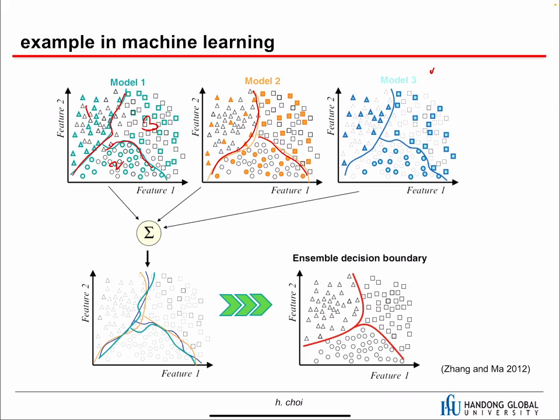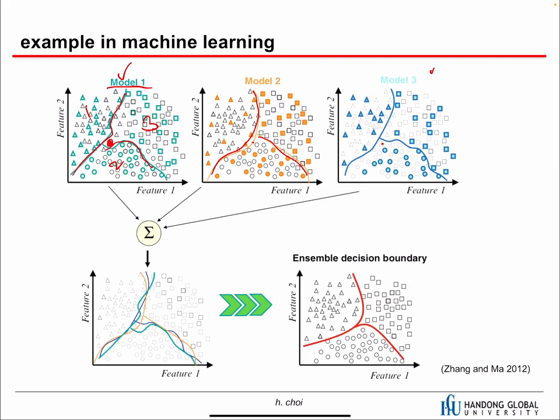But let's look at this example. It belongs to class 3 according to model 1, but in model 2 it belongs to class 2, and in model 3 it belongs to class 2. So even though model 1 says this is class 3, models 2 and 3 say this is class 2. Then based on this combination, the final decision would be class 2.